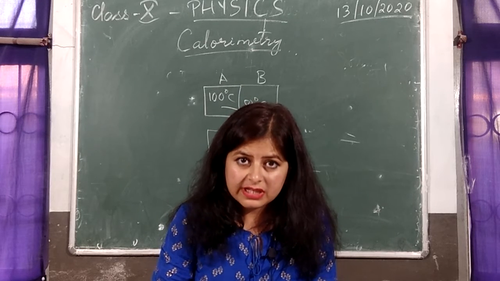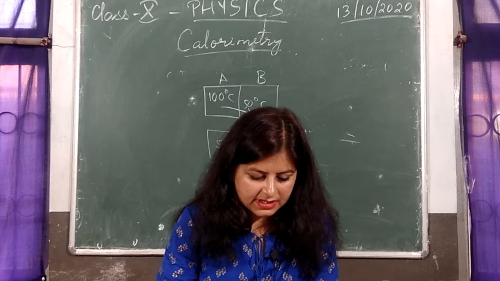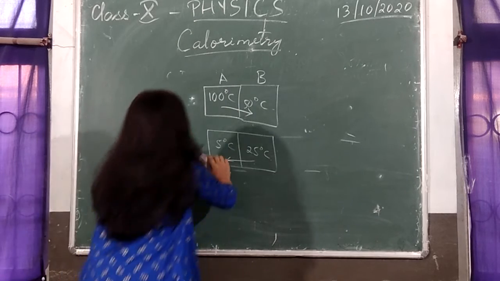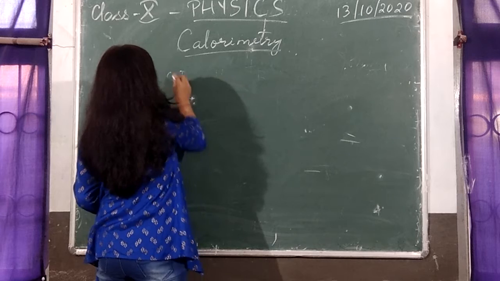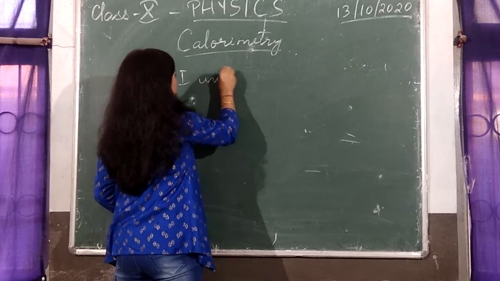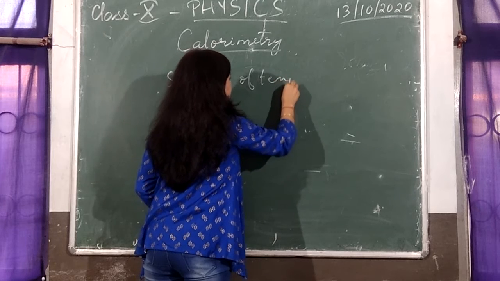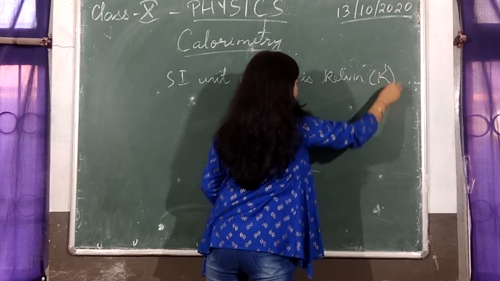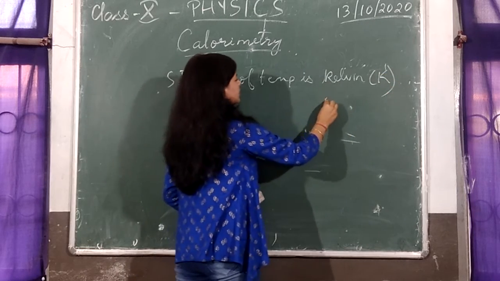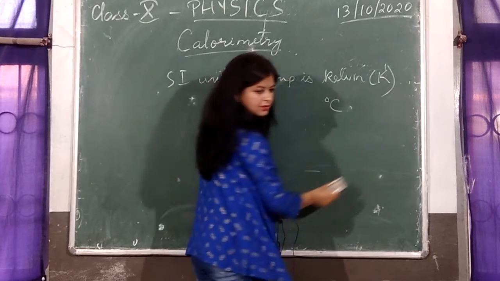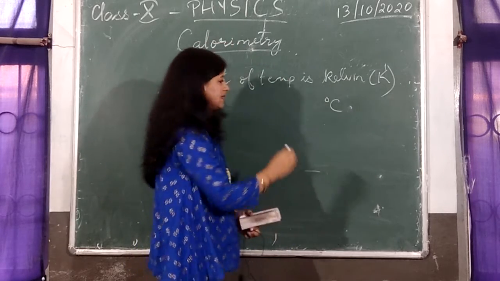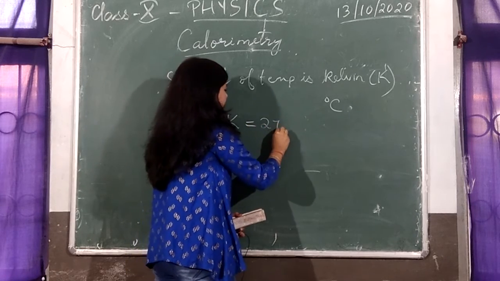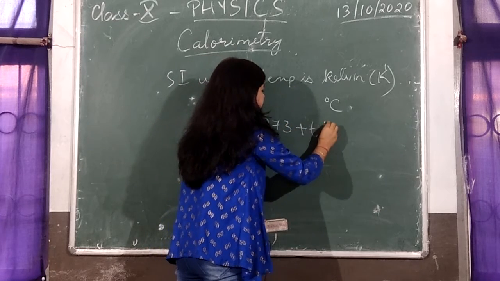Alright. Now coming to the unit of temperature, the SI unit of temperature is, as we all know, Kelvin, denoted by the letter K. But most commonly we use degree Celsius as the unit of temperature. Now, how are these two related? Kelvin and degree Celsius you can easily convert. That means T is the temperature in Kelvin. You just have to add 273 to the temperature in degree Celsius.